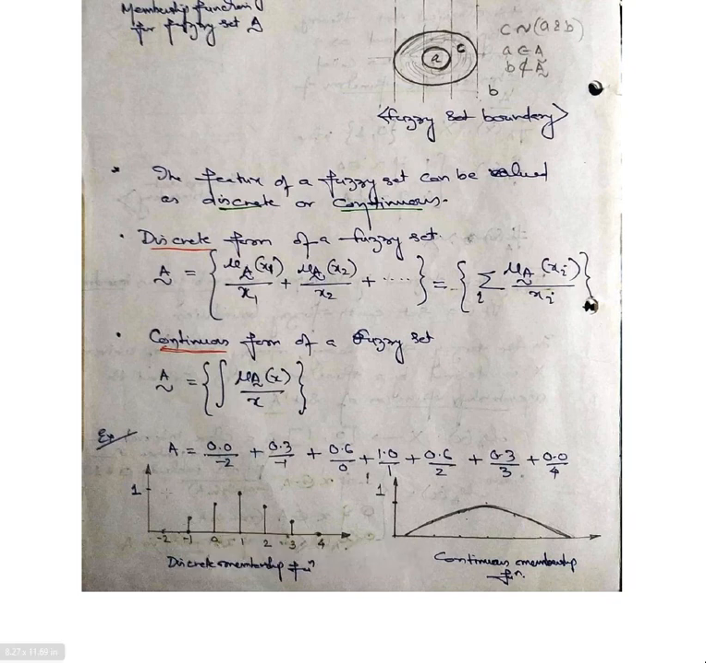y coordinates. So if it is discrete, at minus 2 it is 0. At minus 1 it is 0.3. At 0 it is 0.6. At 1 it is 1. At 2 it is 0.6, at 3 it is 0.3, and at 4 it is 0. So you will find discrete values. The same thing, if we represent it in a continuous manner, if we join all these values, it becomes a continuous membership function. So this is what we term as discrete and continuous.